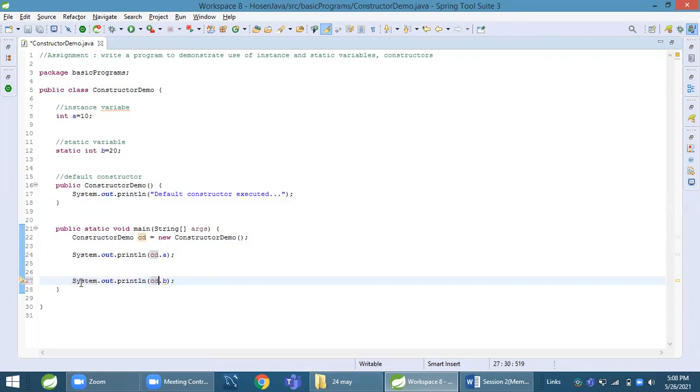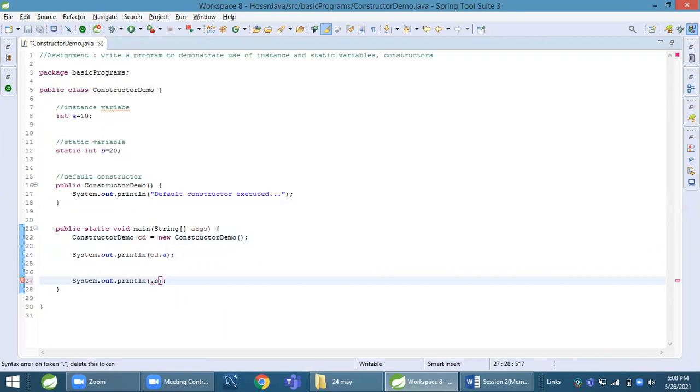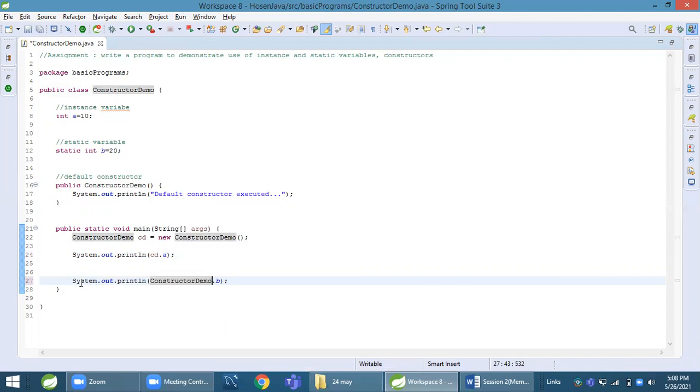The advantage of a static variable is that I can call it directly by class name. We can also call it directly without the class name. It can be called with the help of an object, with the class name, or without the class name also.